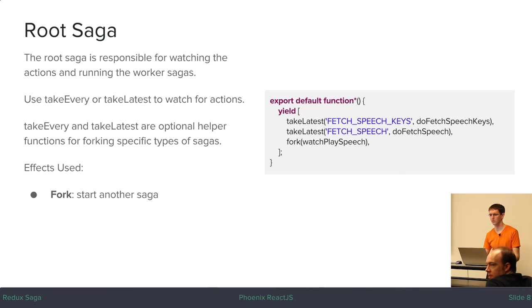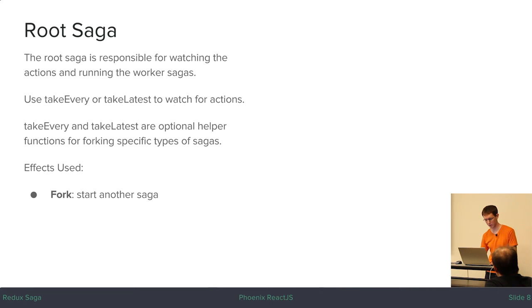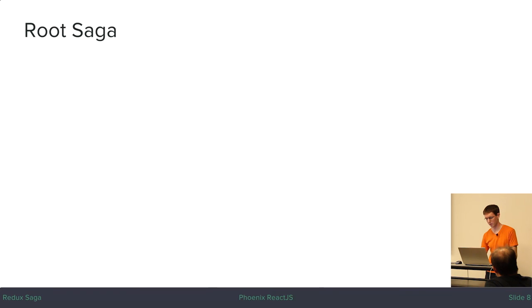Are there saga libraries that are outside of Redux? It sounds like since they're just using generators and maybe some middleware, you would totally see sagas in the Angular world, for example. Yeah, that's not something I know a lot about. But they're not tethered to Redux. Redux Saga is tethered to Redux, but if your app didn't use Redux because it's really small or something, you might find yourself using sagas without Redux.